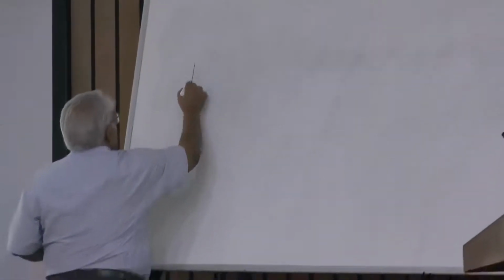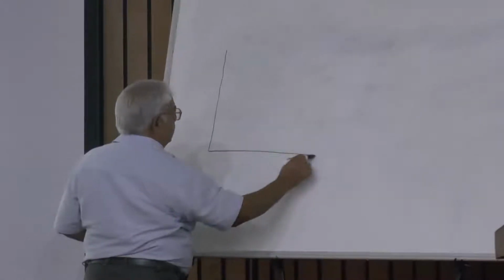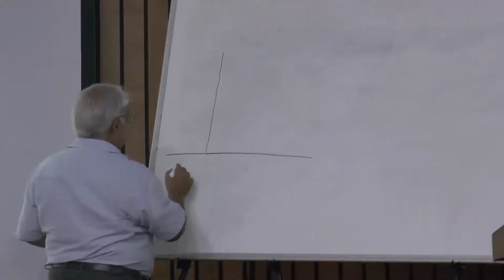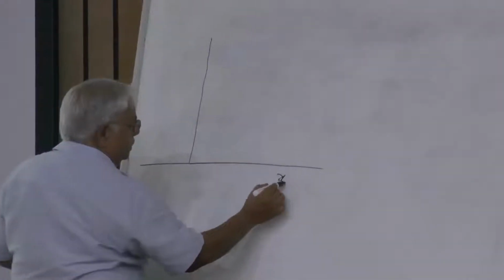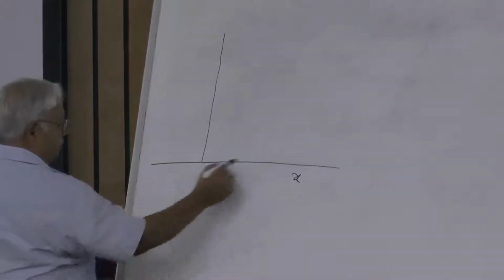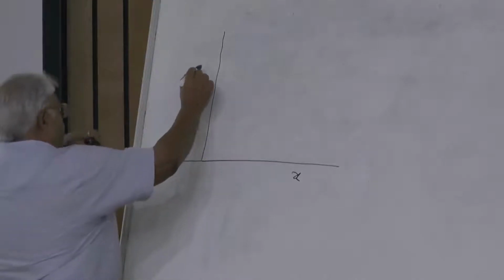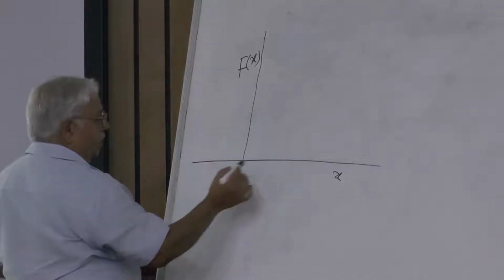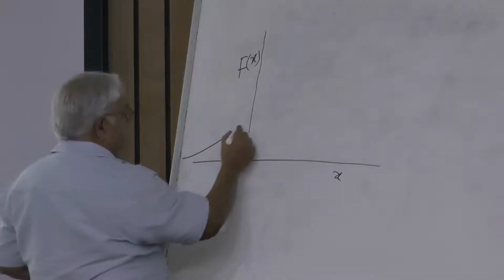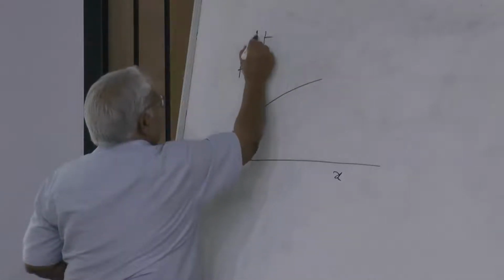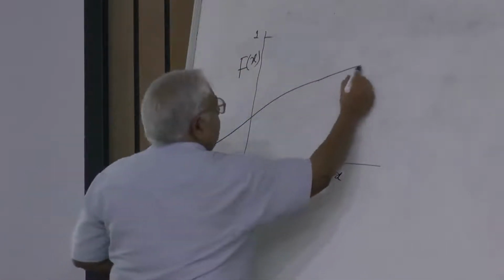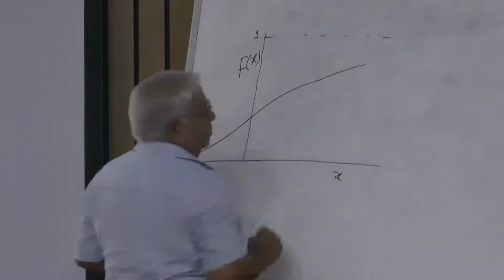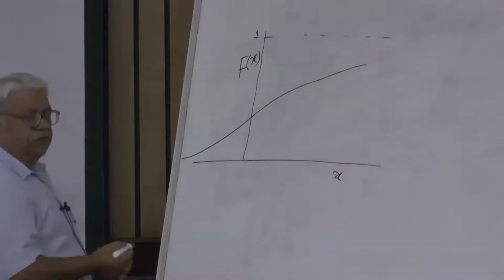By the way, I couldn't show the nature of the distribution function yesterday because we didn't have the board. So, consider a situation like this. There is a state axis starting from minus infinity to plus infinity and the distribution function like this. For a continuous random variable, it will start like this and it will go to 1 asymptotically. As it goes to infinity, somewhere it will touch 1. This is the way it varies for a continuous random variable.